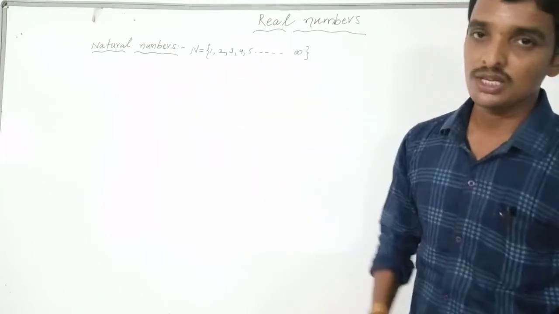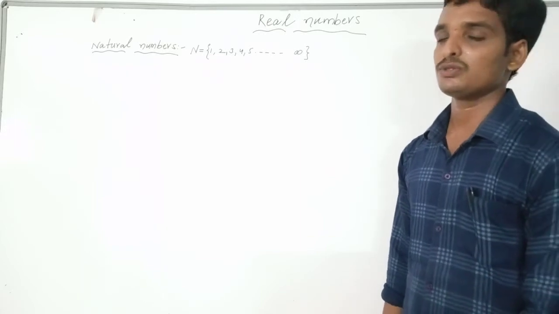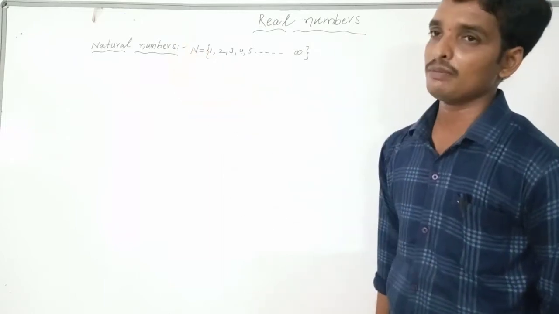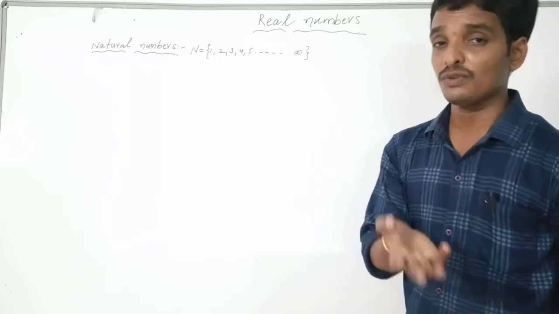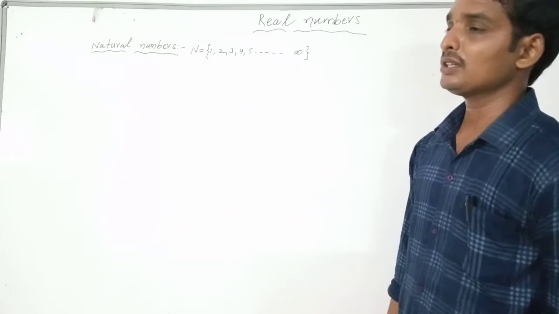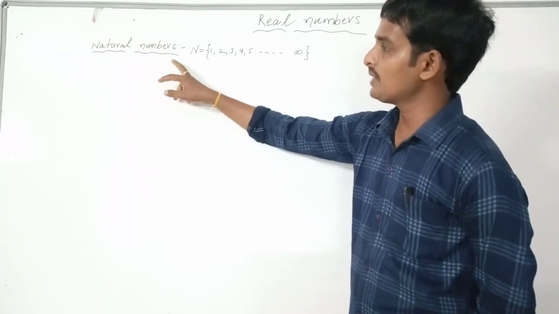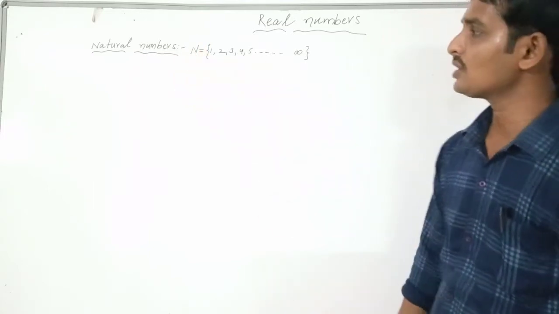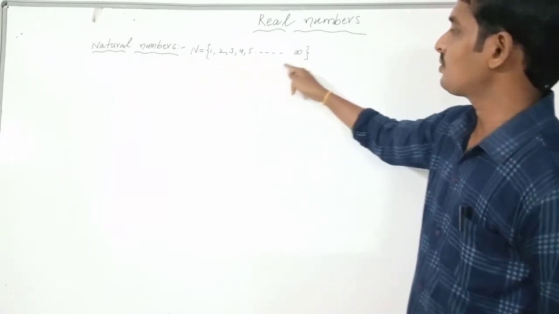Be careful students. When you are listening to my class, you have to write notes. First keep the heading real numbers, then keep the heading natural numbers. When you are watching this video, you have to write the notes at the same time; I am not giving the notes separately. Under the heading natural numbers, write that the other name of natural numbers is counting numbers, denoted by the symbol capital N. N is equal to the set of numbers 1, 2, 3, 4, 5 and so on.